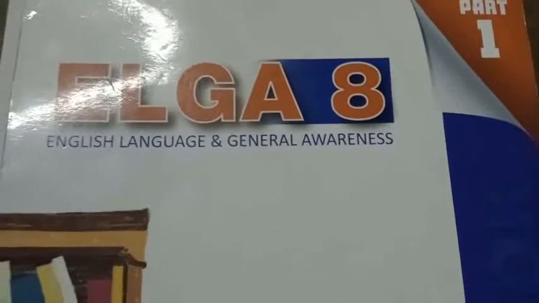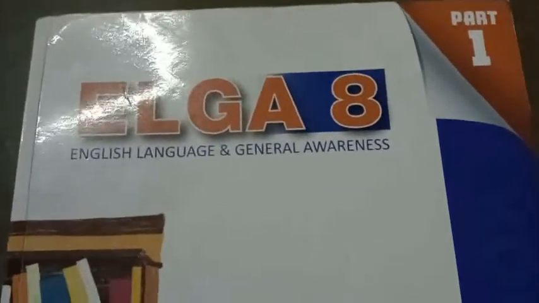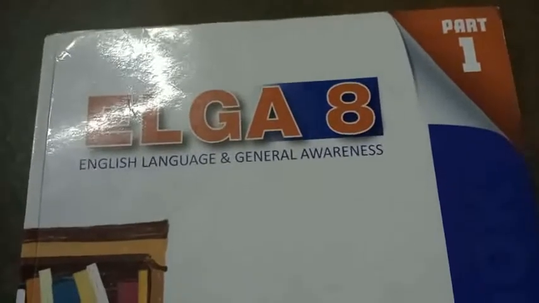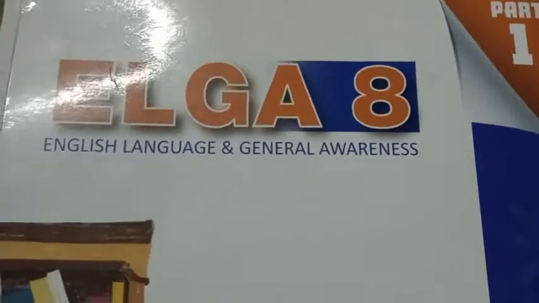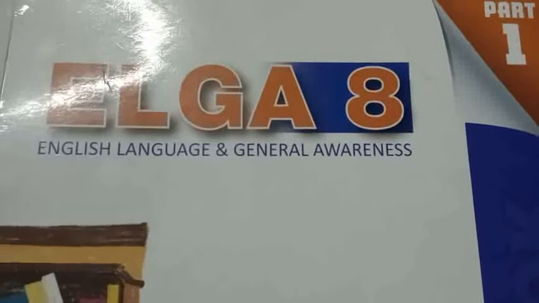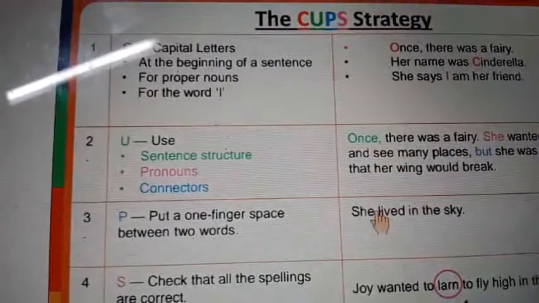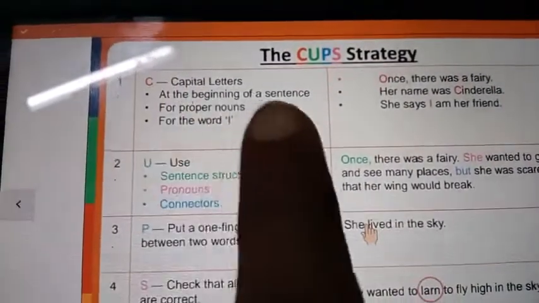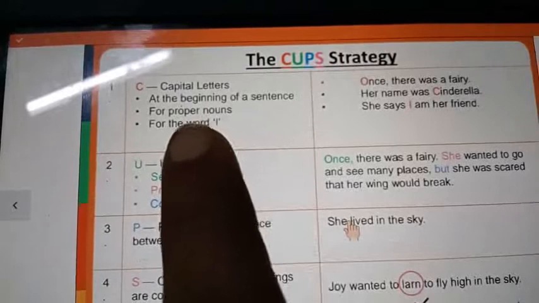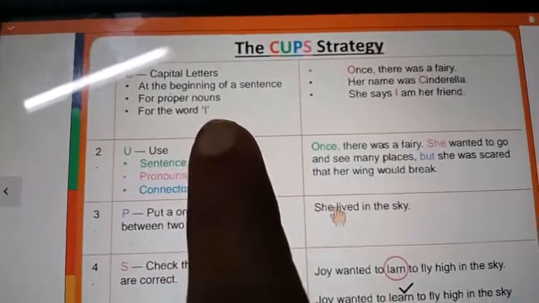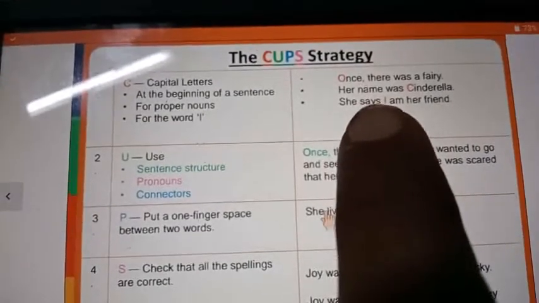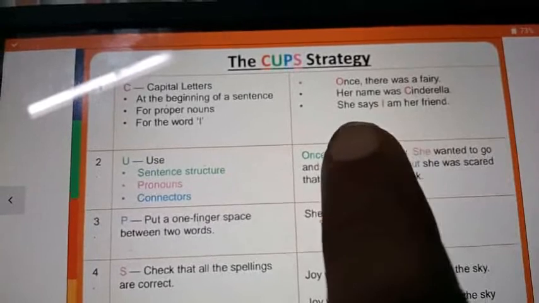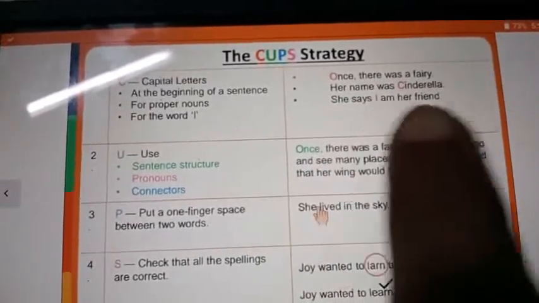Also, you have to use the CUPS strategy, and to enhance, use the ARMS strategy also. You have to edit and enhance your sentences. Do you already know, my dear children? CUPS strategy means capital letters at the beginning of a sentence, for proper nouns, for the word I, right? Once there was a fairy. This is about my drawing. Her name was Cinderella. She says I am her friend.